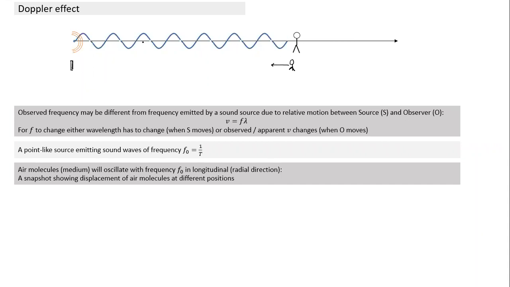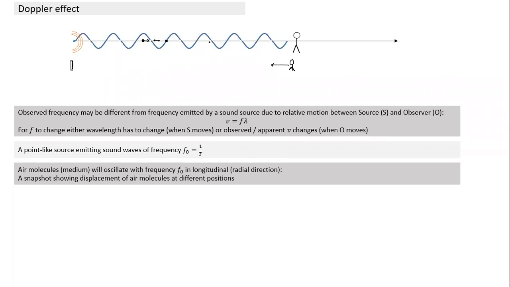What does this particular point mean? The air molecule which has this mean position at this particular instant is at the right extreme. It has displaced in this direction. This particle has moved to the negative amplitude, and this particle is still at the mean position. I'm just repeating the understanding of a longitudinal wave.